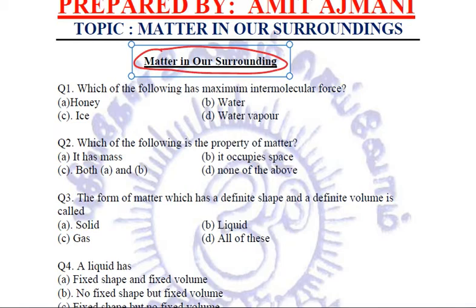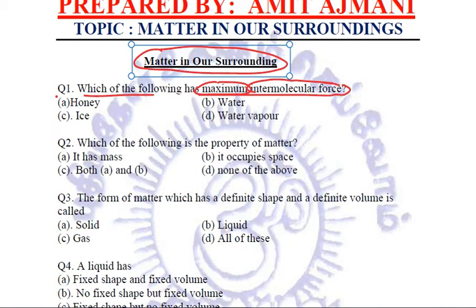First question is, which of the following has maximum intermolecular force? Now, when we talk about intermolecular force, we know that the maximum intermolecular forces are found in solids. Why so? Because the particles are tightly packed. The minimum intermolecular forces are found in gases, again because the particles are very loosely packed.